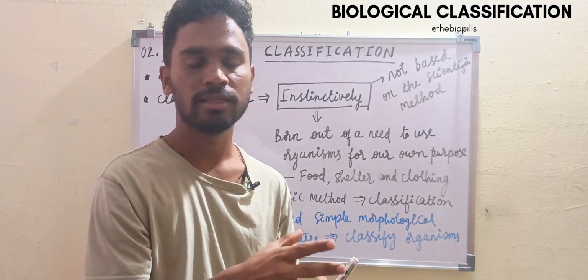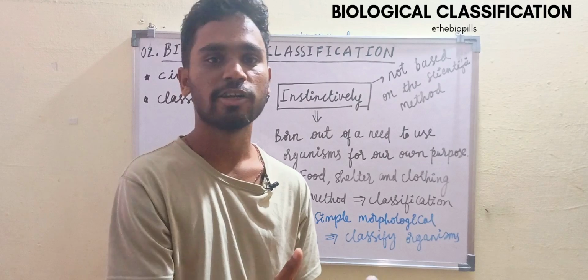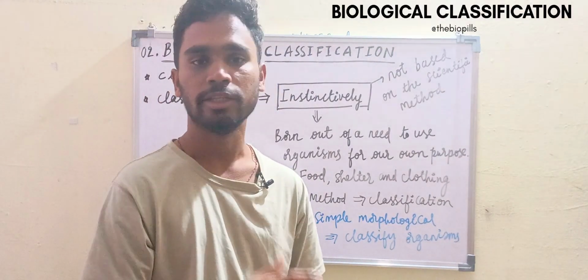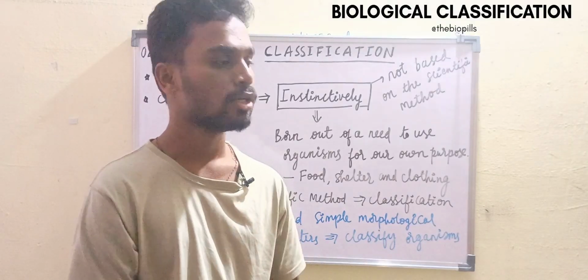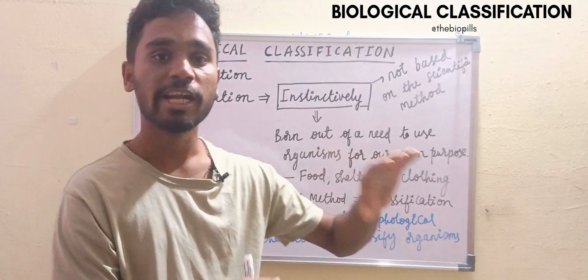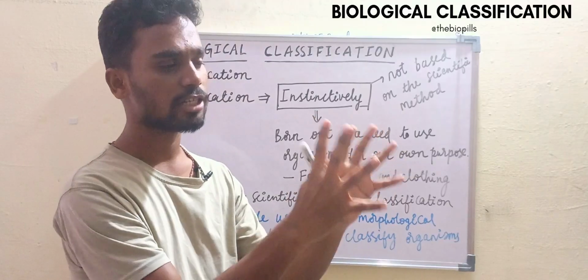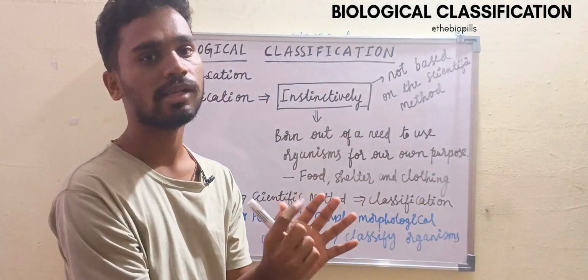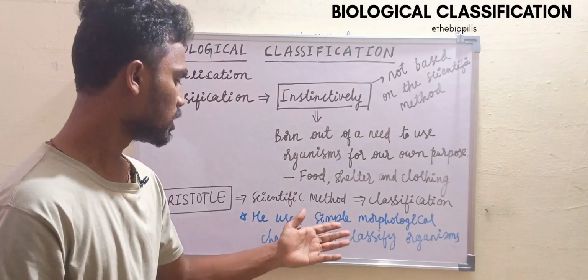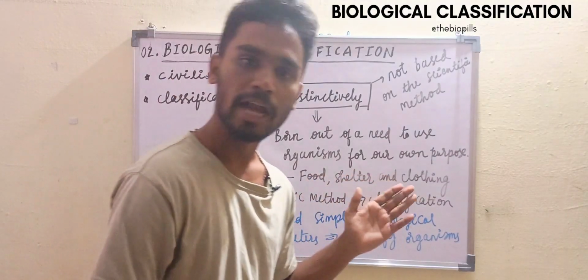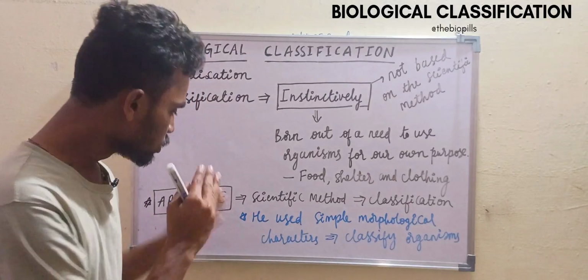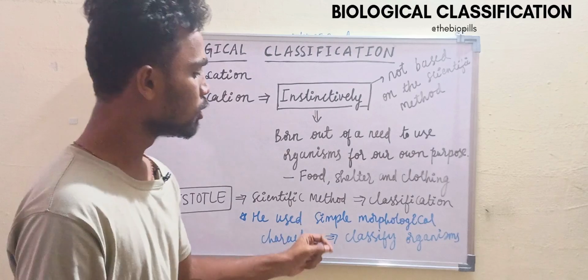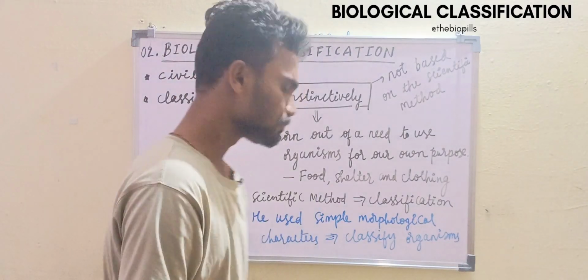In our present days, dogs are very notorious for biting human beings, and they bark. And we can actually identify their colors. These are all external features we can see with our naked eyes. These are called morphological characters. I think you understood what morphological characters are. Here Aristotle used simple morphological characters to classify organisms.